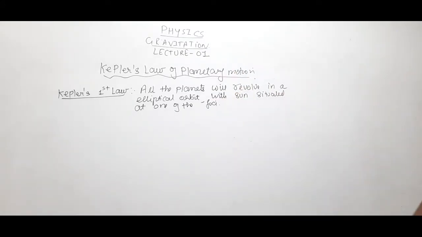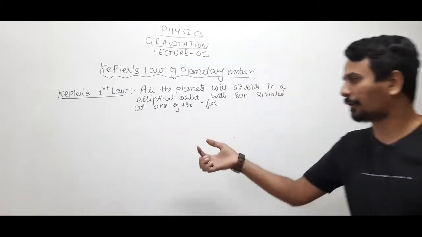Okay, what is an ellipse, what is an elliptical orbit? This is what we are going to see first.